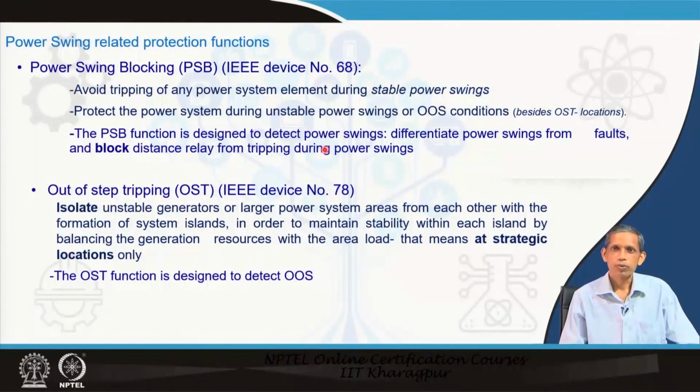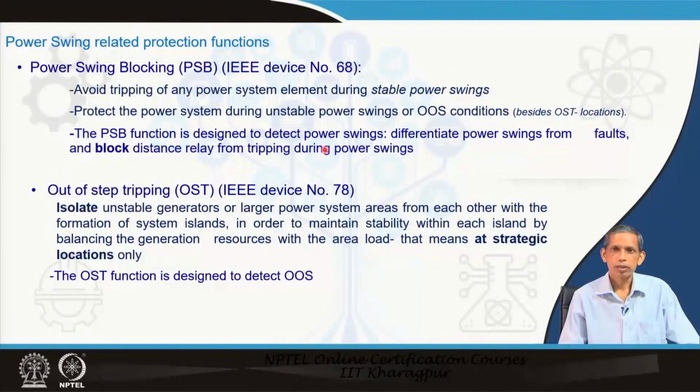With that philosophy, we started with the distance relay, but now we find that during stable power swing or unstable also, the impedance trajectory enters into the zones, and that creates a problem. So, therefore, now the point is, with any swing, the relay must be able to distinguish whether it is a swing situation or a fault situation.